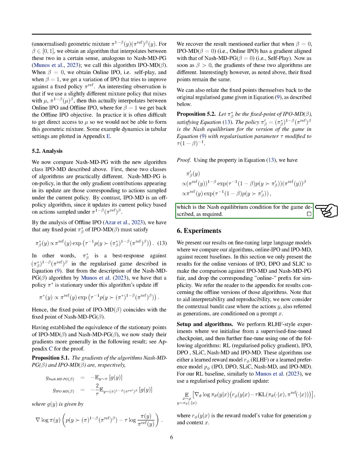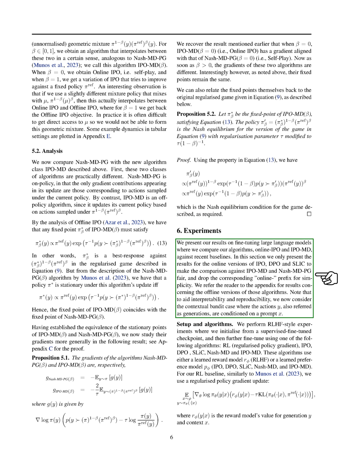Section: Experiments. In this section, we will present our findings from experiments where we fine-tuned large language models. We compared our algorithms, online IPO and IPO-MD, with recent baselines. To ensure a fair comparison with IPO-MD and Nash MDPG, we will only discuss the results for the online versions of IPO, DPO, and SLIC in this section. We have dropped the online prefix for simplicity. For results on the offline versions of these algorithms, please refer to the appendix.